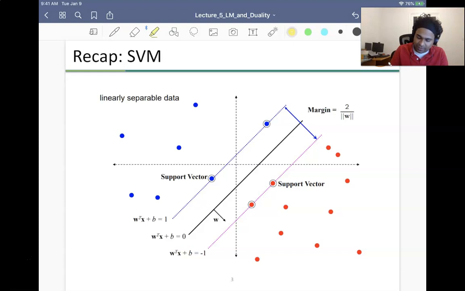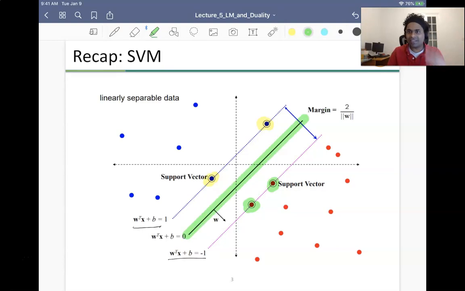So we have the support vectors, right? These points are the support vectors over here for my different classes. And this is my W transpose X plus B equal to 1, and this is W transpose X plus B equal to minus 1, right? And then this is my separating hyperplane, or my decision boundary, a linear decision boundary. Okay, so we also saw that the margin over here is 2 over the size of W, and then we are trying to maximize 1 over size of W, or equivalently minimize the norm of W, right?